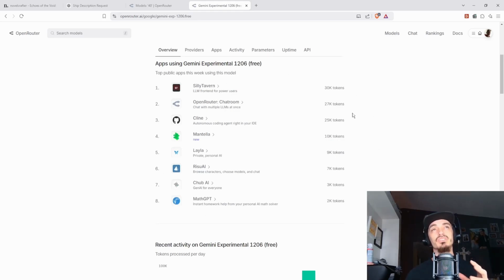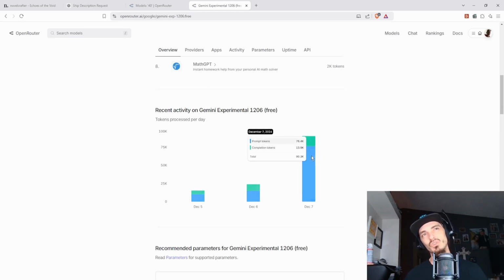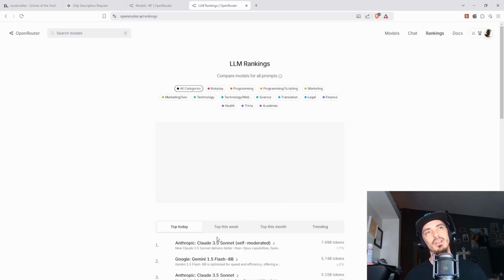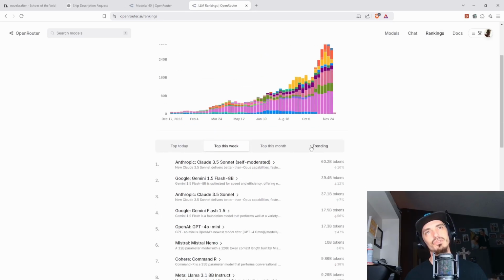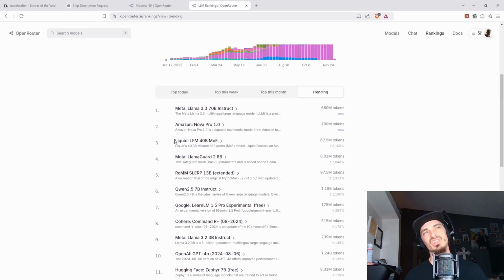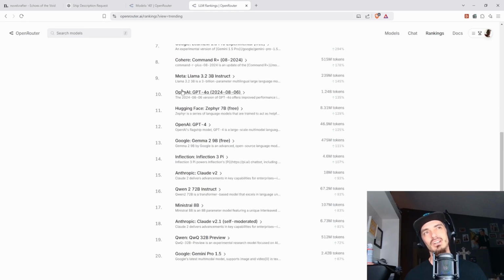So I don't know if this is just because not enough people have jumped on it or know that it's available, or it's not good for writing, right? We don't see a whole lot of tokens here. This is not a whole lot. And if we go back to rankings and we do trending, we can kind of see. So we're not seeing it here in trending, which tells me it may not be that great.